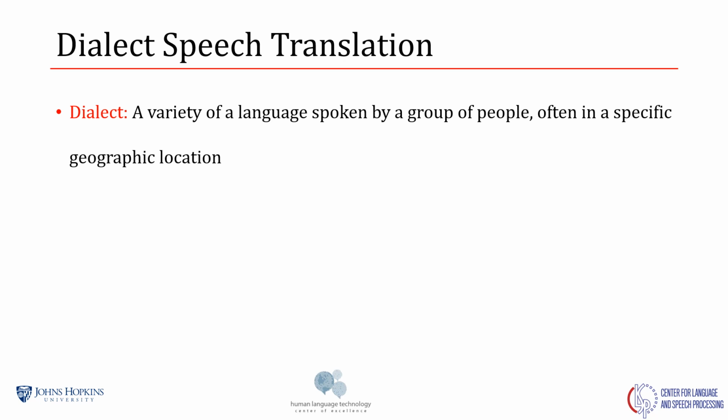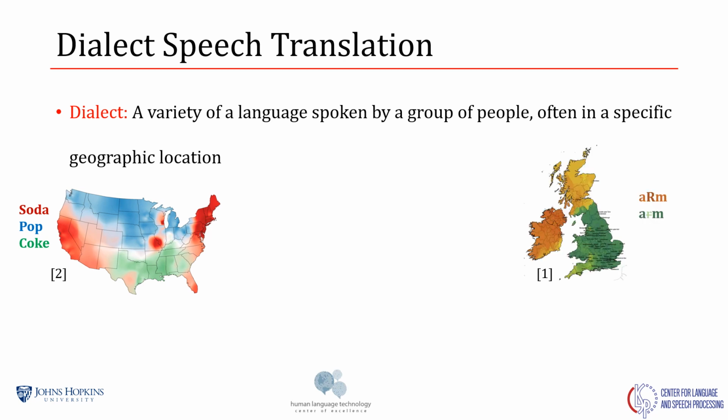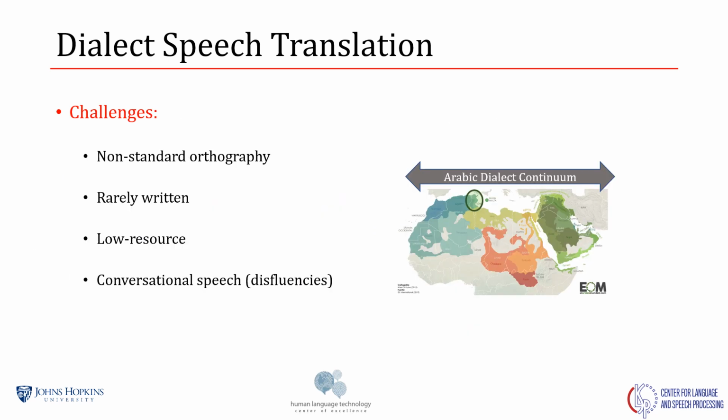When we speak about a dialect, we refer to a variety of a language spoken by a group of people, often in a specific geographic location. A dialect may exhibit differences in lexical choices, pronunciation, and, in case of Arabic, significant grammatical changes across different regions. When processing dialectal speech, we are faced with unique challenges.